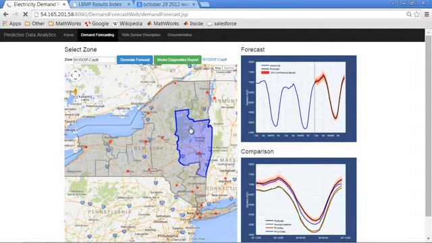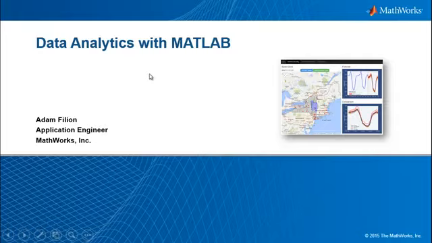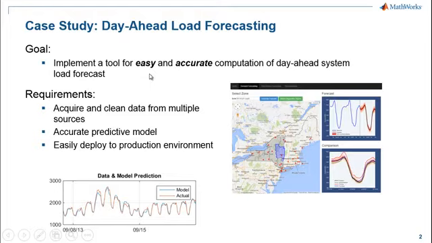So what we're going to focus on today is not how to build a web page like this. This is really meant to represent any arbitrary IT infrastructure where we want to integrate some analytics. What we're going to focus on instead is what's going on behind the scenes when I click that Generate Forecast. So how can we use MATLAB throughout this data analytics process to help us build this day-ahead forecasting system? So that's going to be our case study for today. We're going to put ourselves in the shoes of someone who is charged with building a day-ahead load forecasting system.